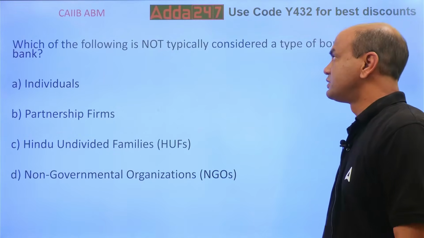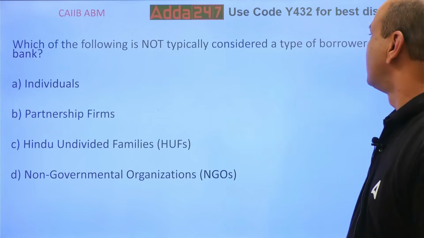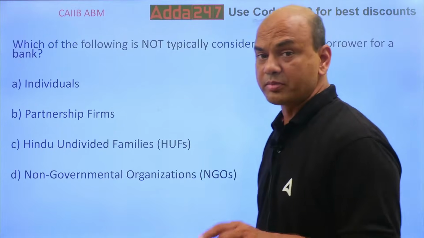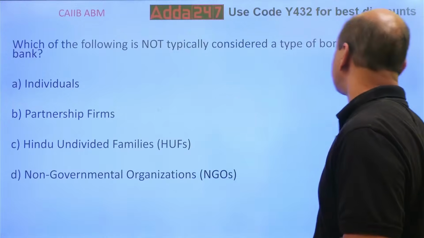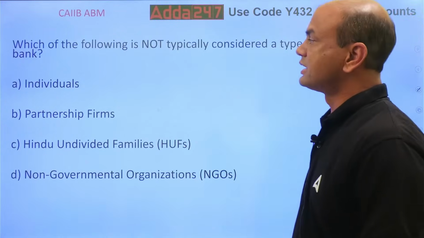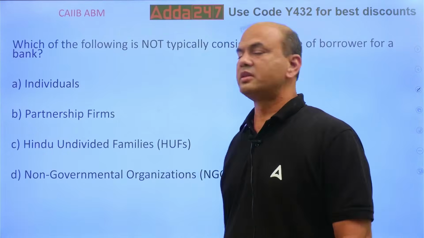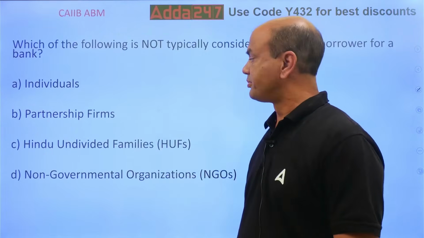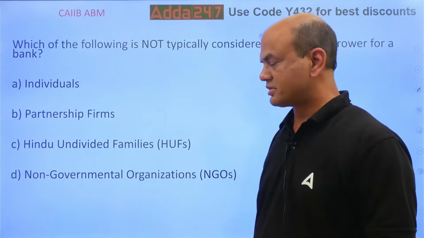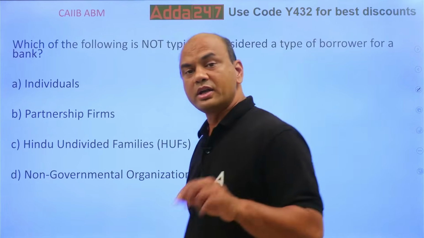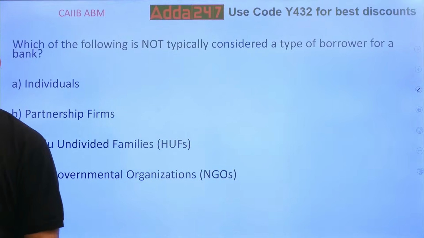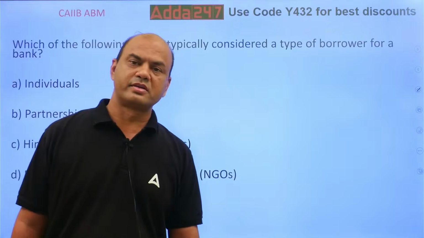Which of the following is not typically considered a type of borrower for a bank? Not considered a type of borrower. So who is not a type of borrower for the bank? Individual, partnership firm, HUF and NGO. So who is not the type of borrower generally? Think everyone.